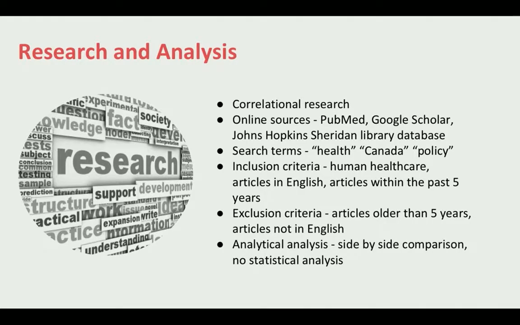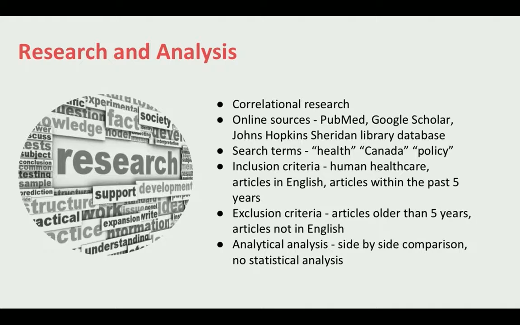This was a correlational research project which compared statistics between measures of healthcare quality, including cost and outcomes of the healthcare systems of the United States and Canada, in order to determine healthcare practices that may benefit from import to the United States and export from the United States to the Canadian healthcare system.